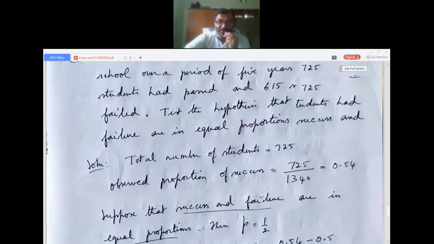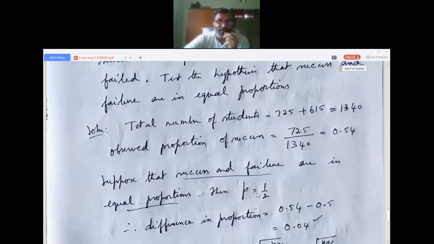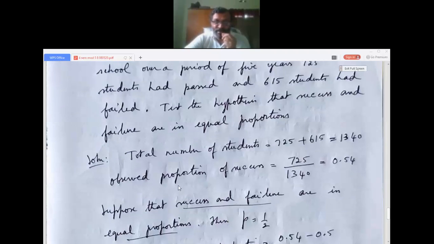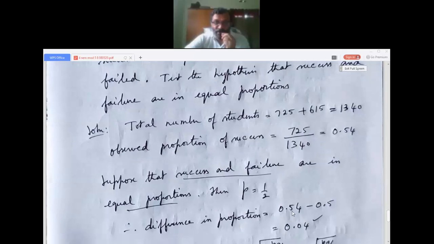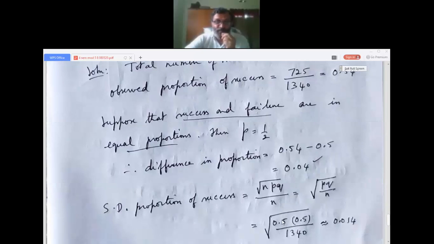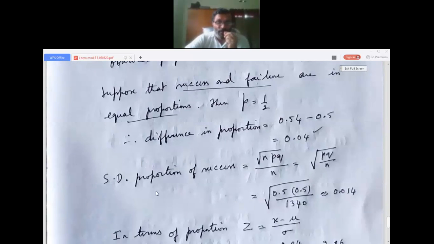So 725 by 1340 is 0.54. Now we take the assumption: test the hypothesis that success and failure are in equal proportion is the question. So suppose that success and failure are in equal proportion. Then the probability is half, P is half, that is 0.5. So the difference in proportions: the observed proportion is 0.54, here the proportion is 0.5. So the difference is 0.04.